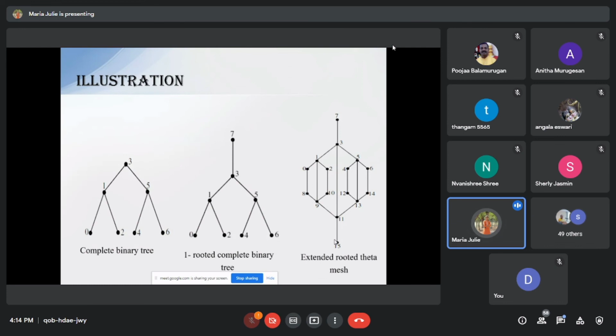Here is an example of the complete binary tree, the one rooted complete binary tree and the extended rooted theta mesh. The first figure shows the complete binary tree, which has 2 power n minus 1 vertices, with dimension 3. The middle graph is the one rooted complete binary tree and it has 2 power n vertices. And the last figure shows the extended rooted theta mesh.